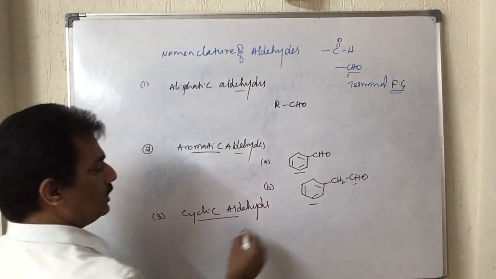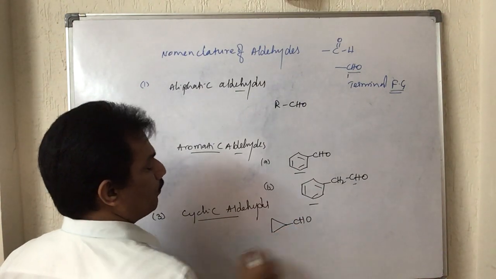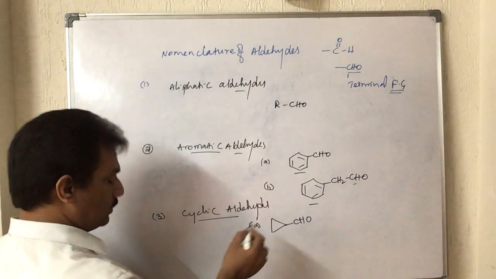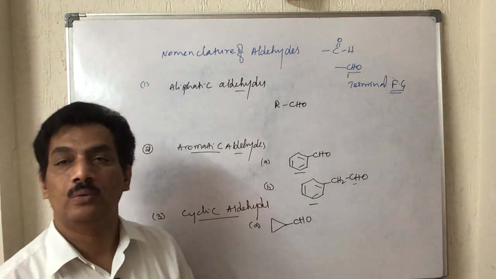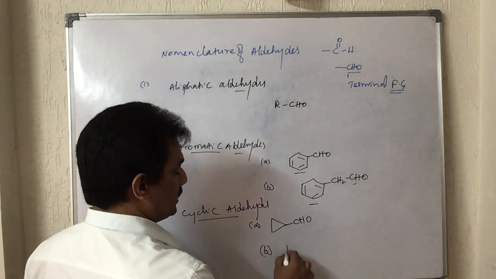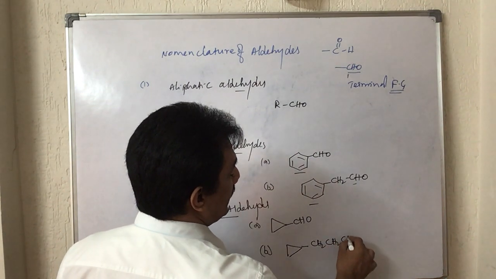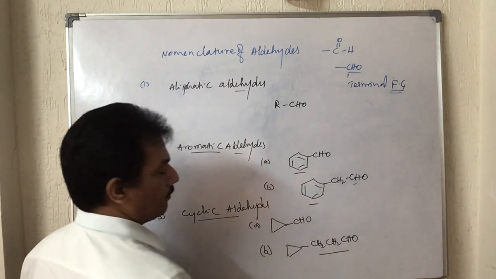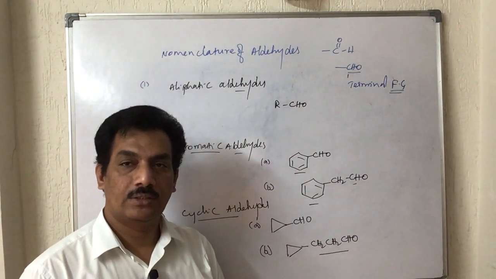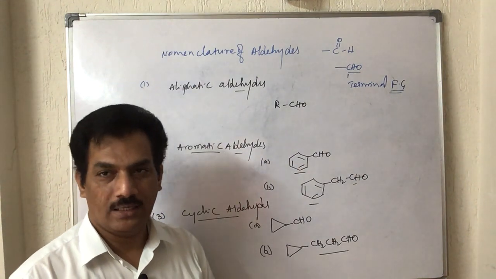But here it is present as CHO like this, and this is one type, where the CHO group is directly linked to the cyclic compound, and the other one is where the CHO group is present on the side chain, like this. Here it is cycloalkyl substituted aliphatic aldehyde, and this is cycloalkyl aldehyde, where the group is directly linked.